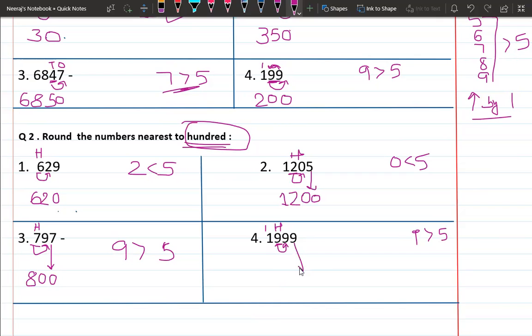The last digit will be replaced with 0, and again 9 will be replaced with 0. 9 is such a strong number, it is pushing this number 9, so 9 will become 10. So this will become 0, and 1 will go to the next column. 2 plus 1 is 2. This will become 2000. So in this way you have to solve all the questions.